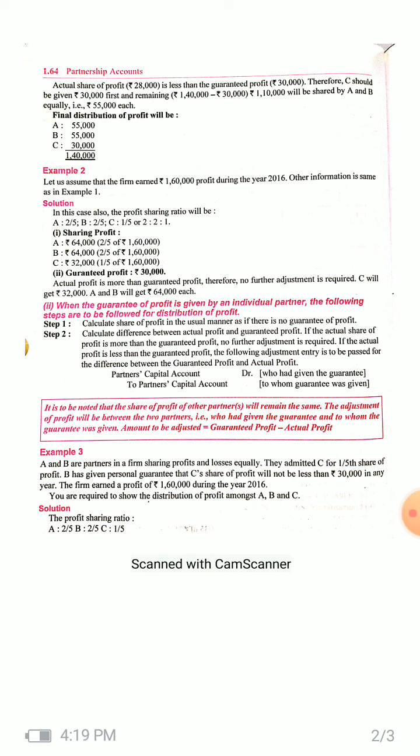A and B are partners in a firm sharing profits and losses equally. They admitted C for 1/5 share, and B has given a personal guarantee that C's share of profit will not be less than rupees 30,000 in any year. The firm earned a profit of rupees 1,60,000 during the year 2016. Now let's see, the profit sharing ratio is 2:2:1 as discussed in examples 1 and 2.